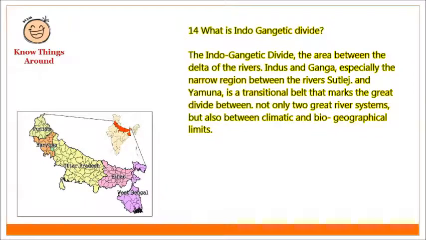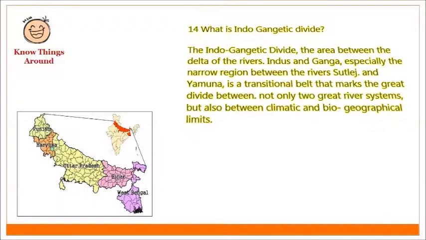What is Indo-Gangetic Divide? The Indo-Gangetic Divide, the area between the delta of the rivers Indus and Ganga, especially the narrow region between the rivers Satluj and Yamuna, is a transitional belt that marks the great divide between not only two great river systems but also between climatic and biogeographical limits.